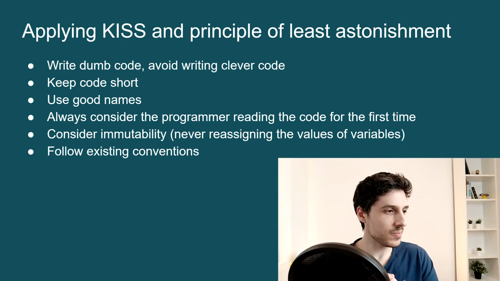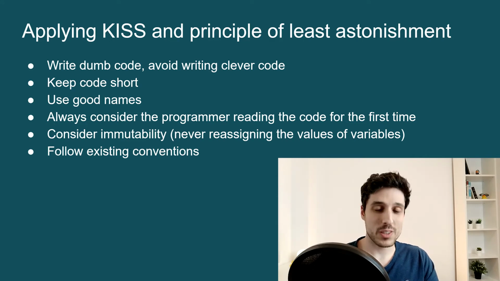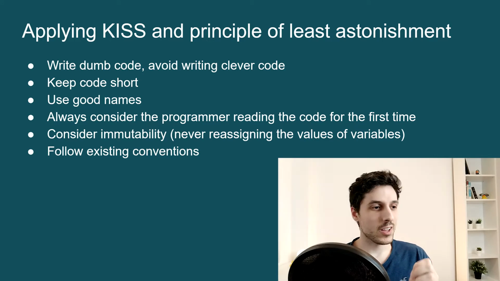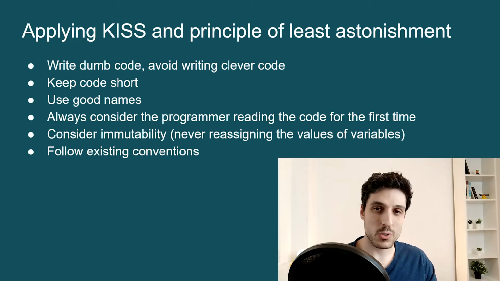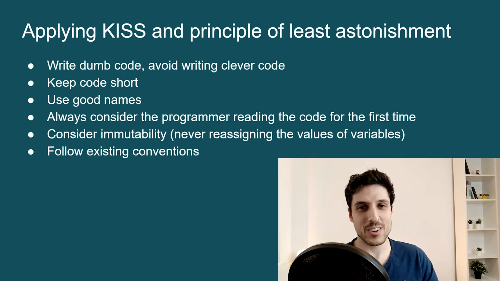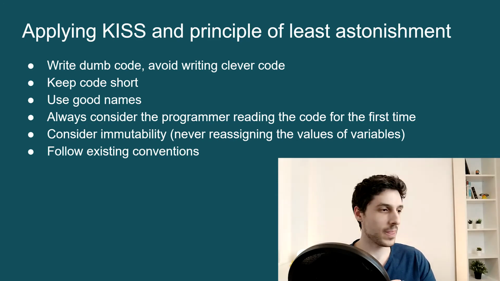So anyway, the point is that the new person reading the code will find it a lot more difficult to understand than you do, who is writing the code. So what you have to do is write the code as simple as possible and think from their point of view, the new guys or girls' point of view. Will they understand this code? Make it as dumb and as simple and as obvious as possible.